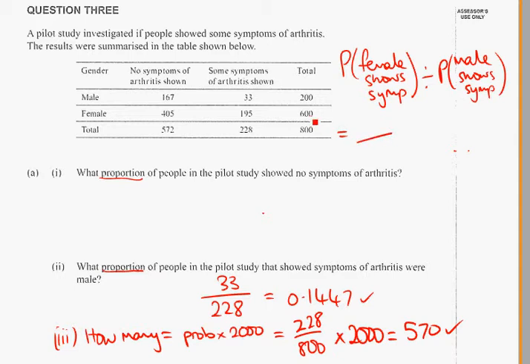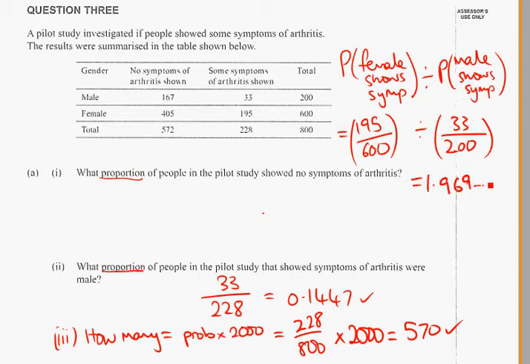So out of the females, 195 of them show symptoms. Out of the males, 33 of them show symptoms. Use brackets, jump on your calculator. Now the question said that females are 3 times more likely, but you can see we've just shown they're only 2 times more likely to show symptoms than a male. So we don't agree with that newspaper headline. That's what you would need to conclude.